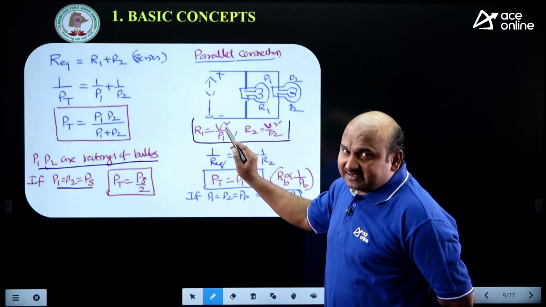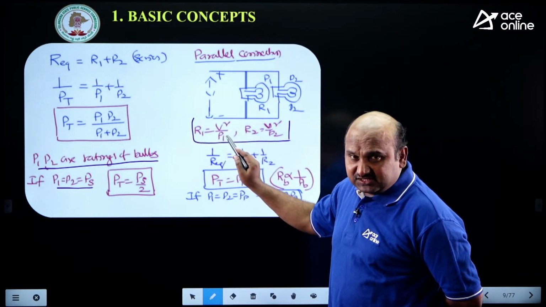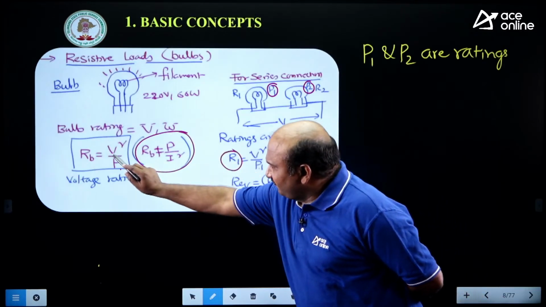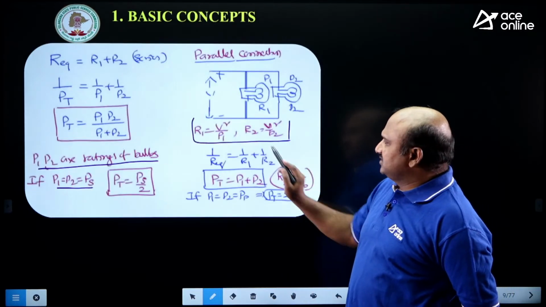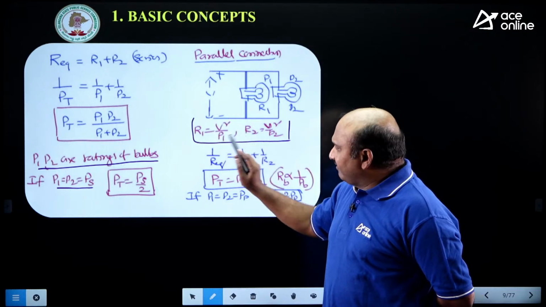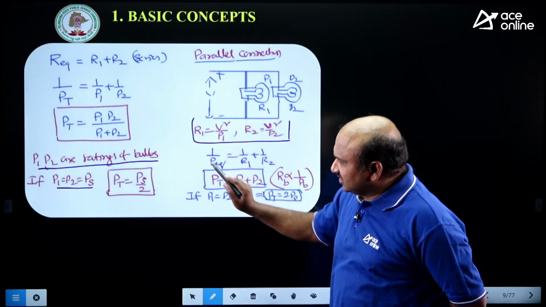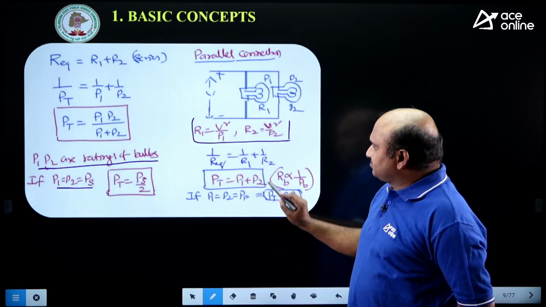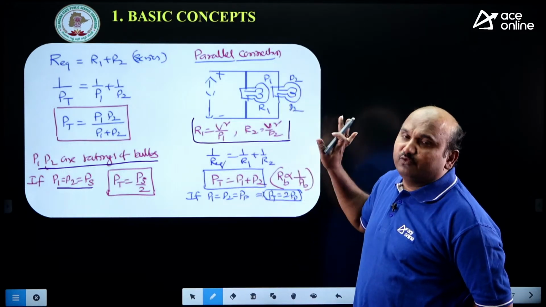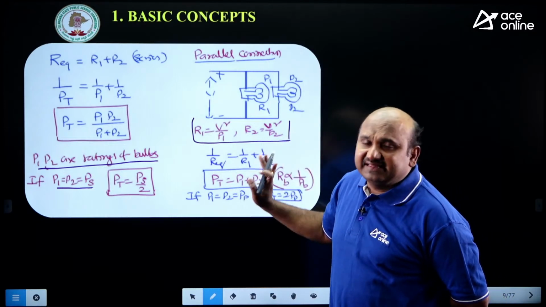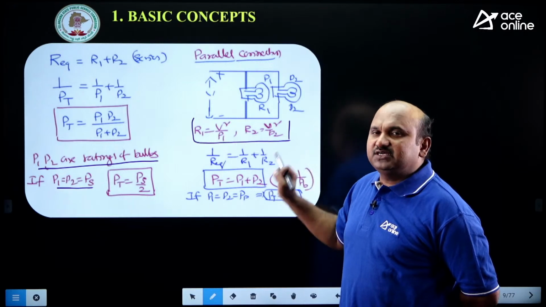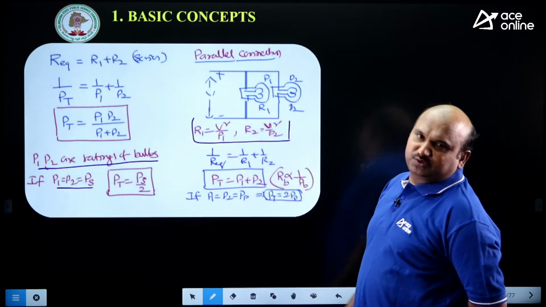While finding that resistance value, in series and in parallel we used the same formula, that is V square by R. That's why power is inversely proportional to resistance. Here also it is inversely proportional to resistance. Now Pt is equal to P1 plus P2. Nothing but in parallel we can add the total rating of the bulbs. That gives the total power P1 plus P2.